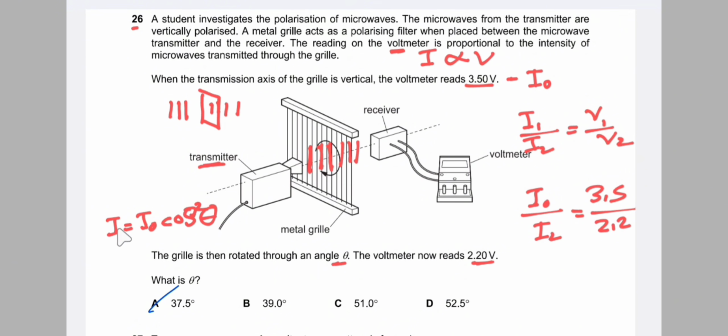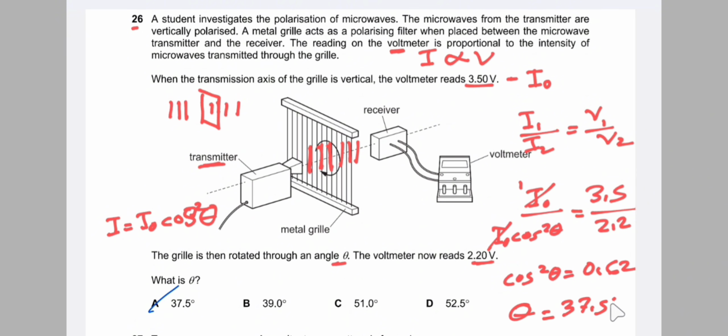So instead of I2, I can replace it with I0 cos square theta, where the maximum intensity cancels, and cos square theta is equal to 0.62. So the value of theta comes to be 37.54 degrees, that is approximately 37.5 degrees.